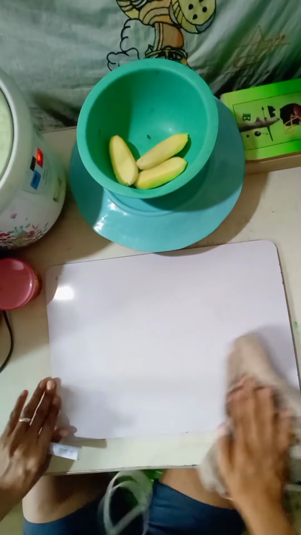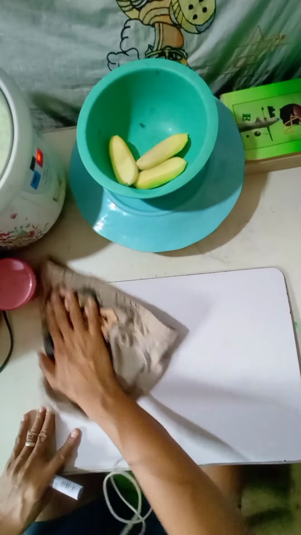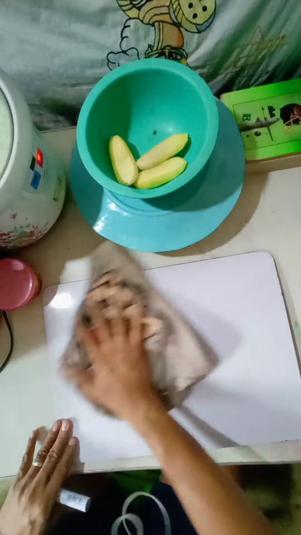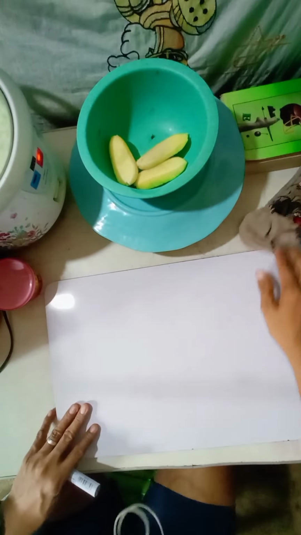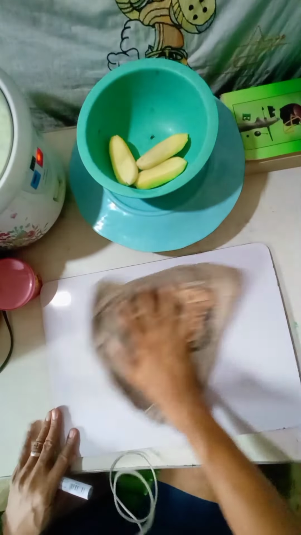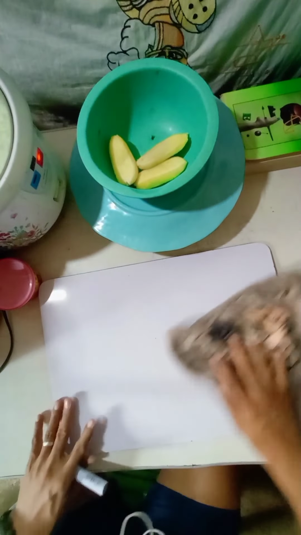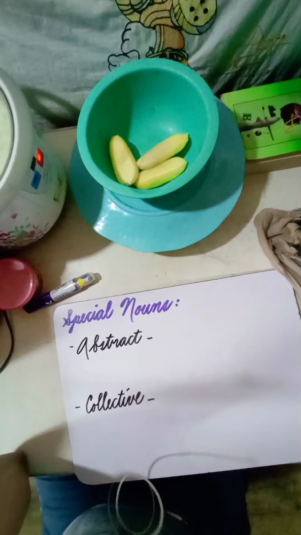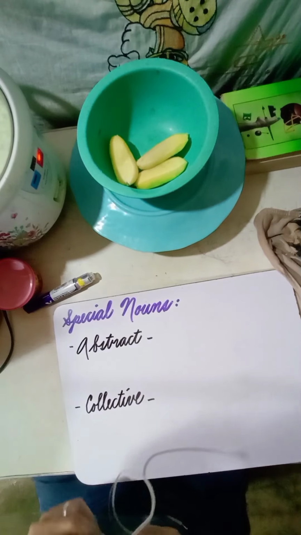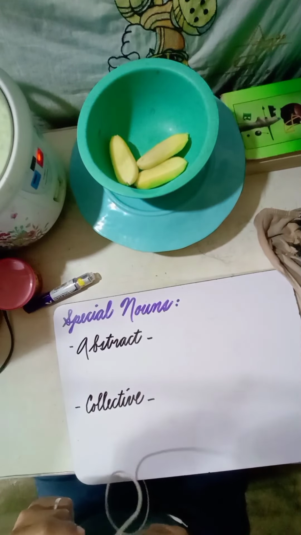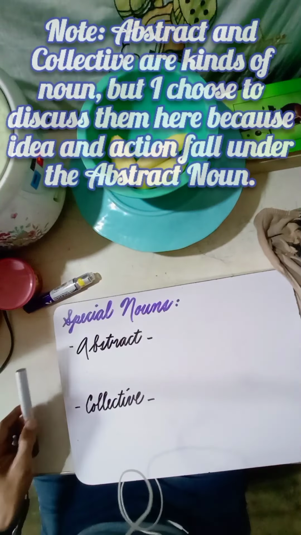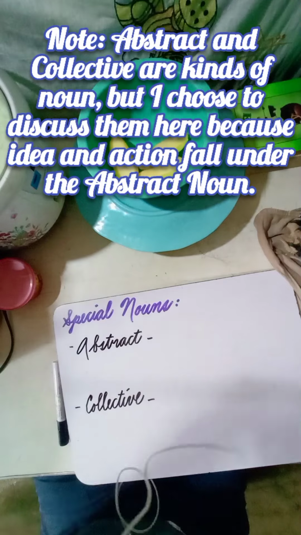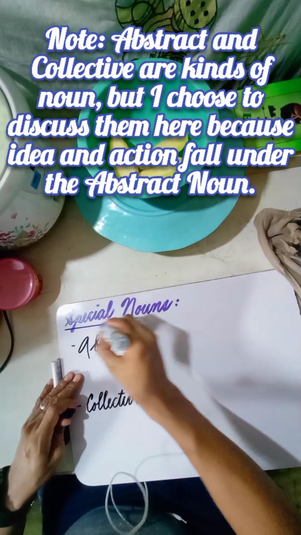Pardon me because my whiteboard is too small, so I have to erase from time to time in order for us to fit all of the ideas and the discussion which you're going to learn from this video. Alright, so in addition to the different categories we have discussed a while ago, we have also special nouns.